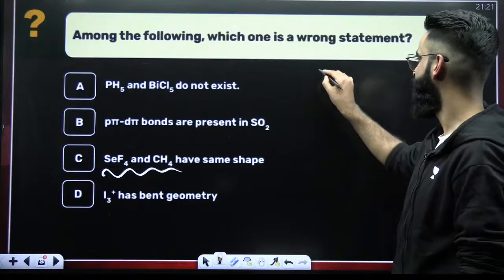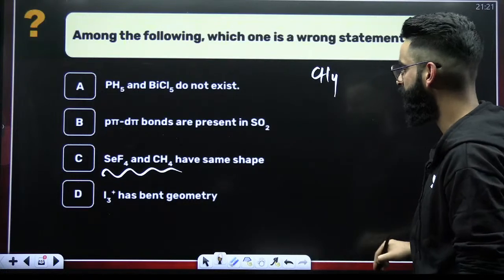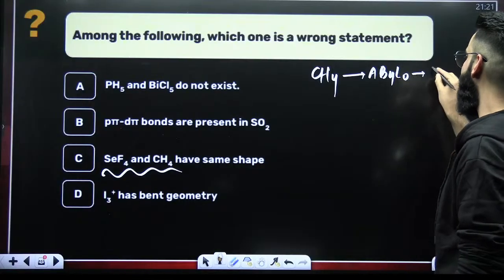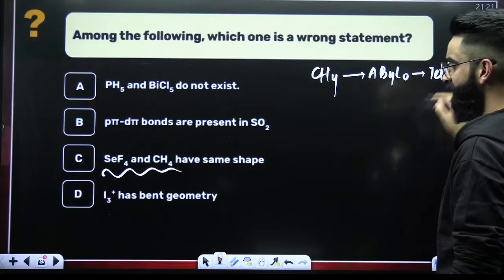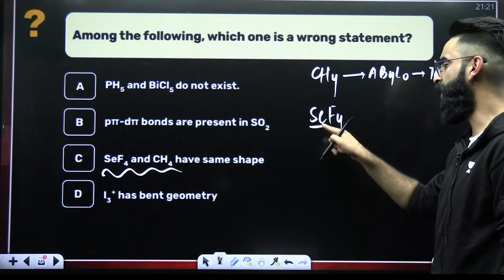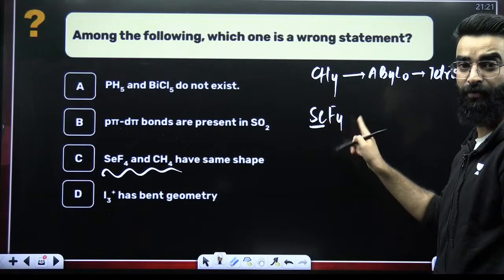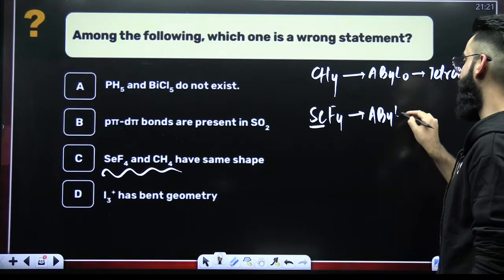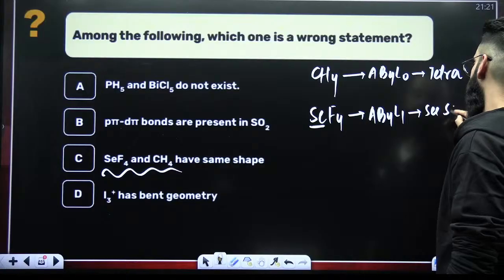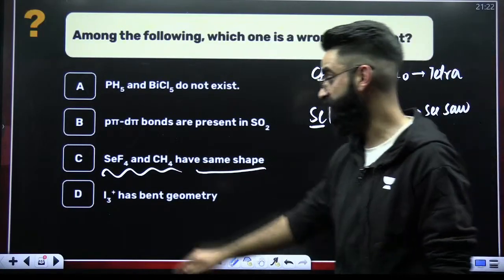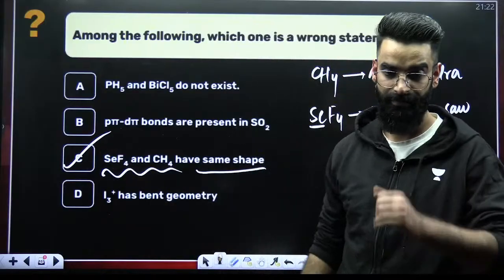In case of CH4, it is of the type AB4L0, so it has to be tetrahedral, right? When it comes to SeF4, Se belongs to the oxygen family, 6 valence electrons, 4 sigma bonds, so it's AB4L1 type, so it has to be seesaw. So their shapes are different. They are saying they have the same shape, which is not possible. So it's option C.